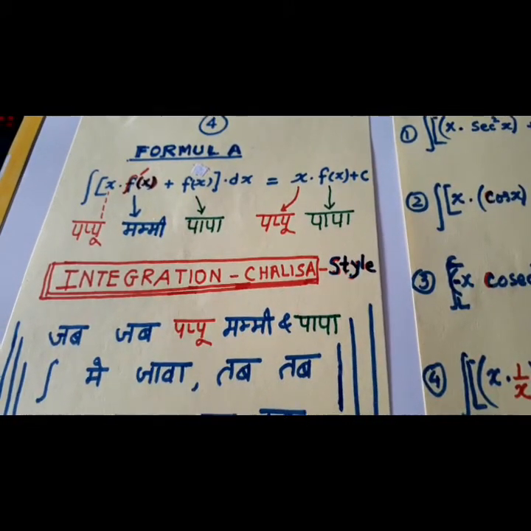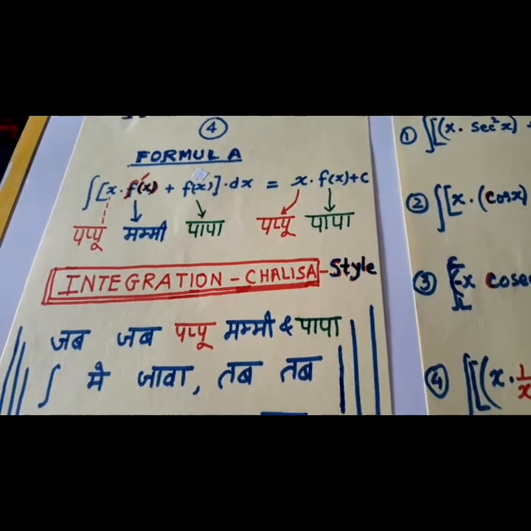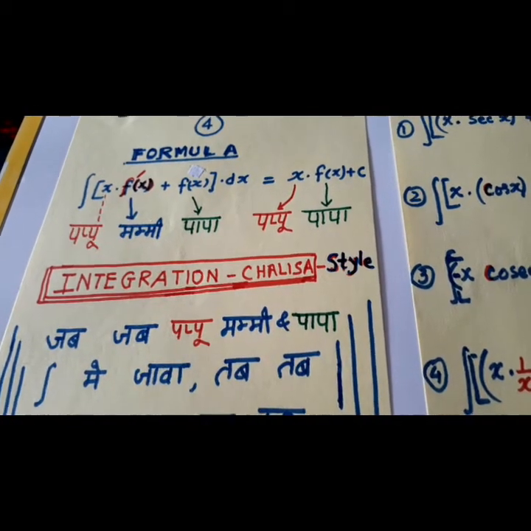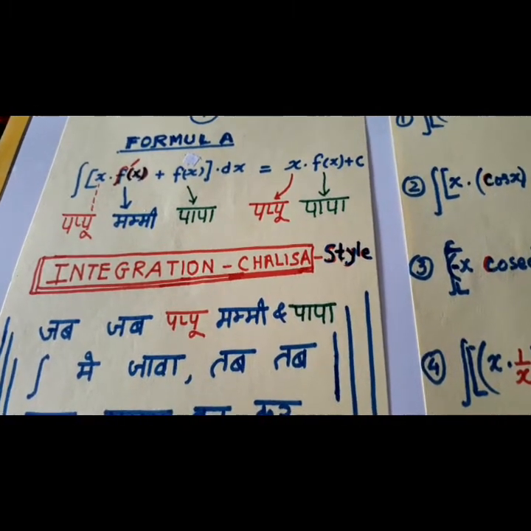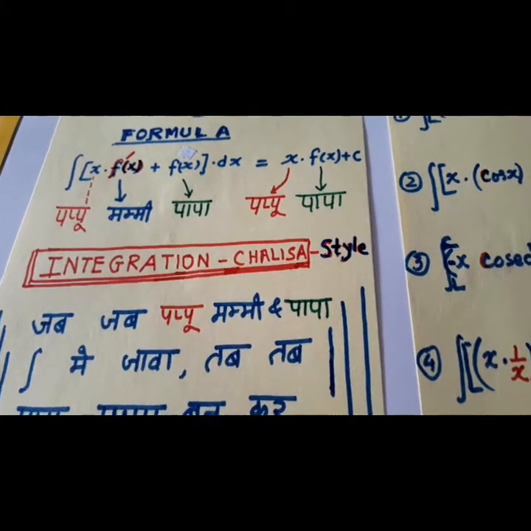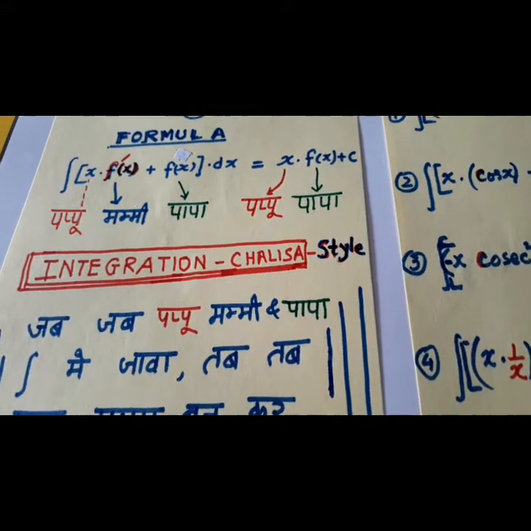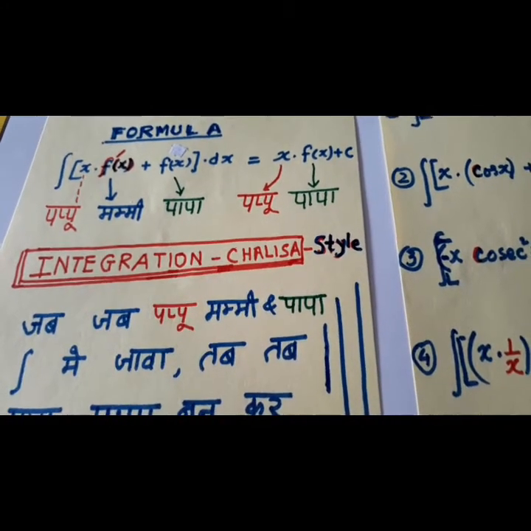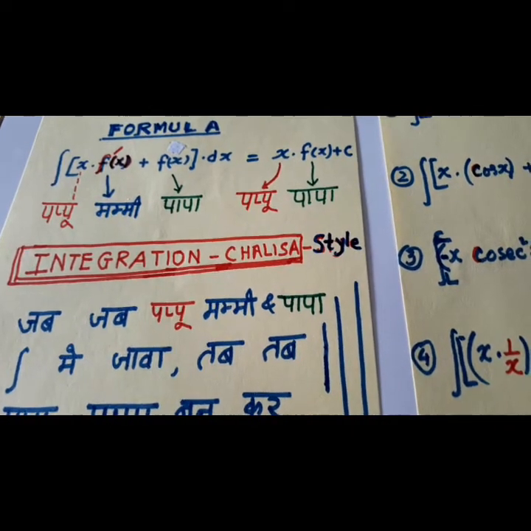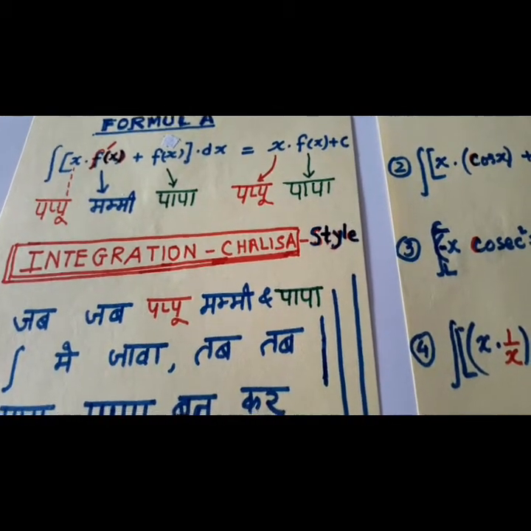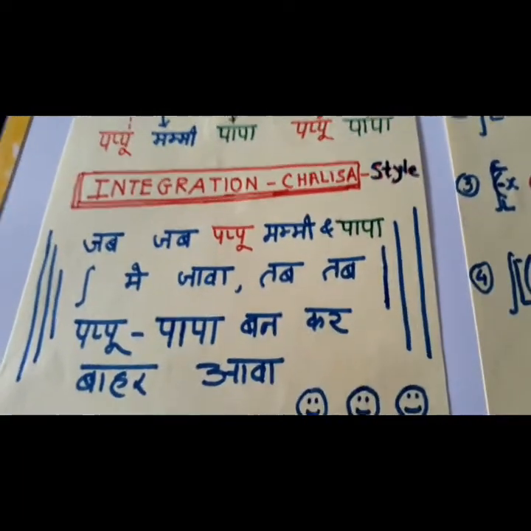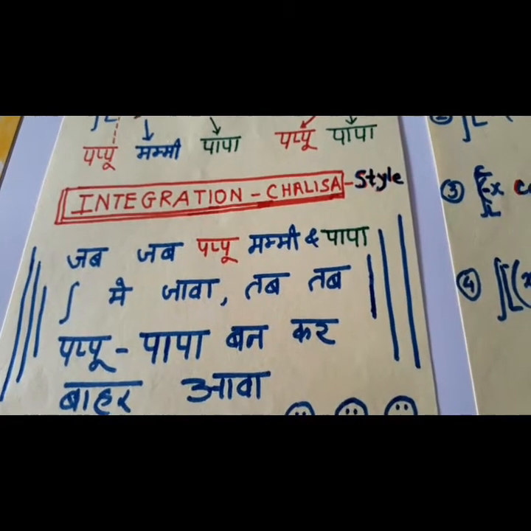Integration of x f dash x plus f x dx is equal to x f x plus c. Treat x as Papu, f dash x as Mummy, f x as Papa. The answer comes x f x, Papu Papa. So let us go with the Chalisa style.